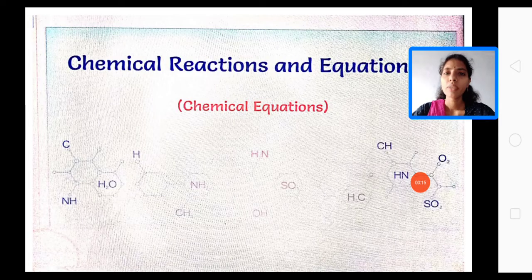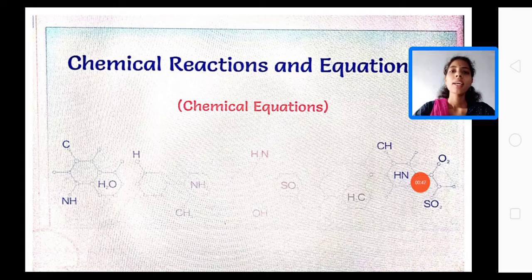In all the languages, alphabets combine to give words and words combine to give sentences. Similarly, in the language of chemistry, chemical symbols combine to give chemical formulae and chemical formulae combine to give chemical equations. The symbolic representation of a chemical reaction in the form of symbols and formulae is known as a chemical equation.